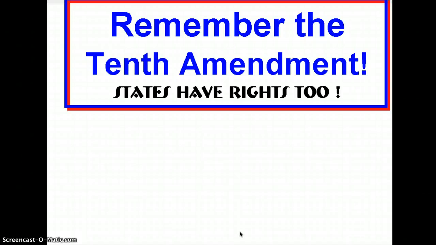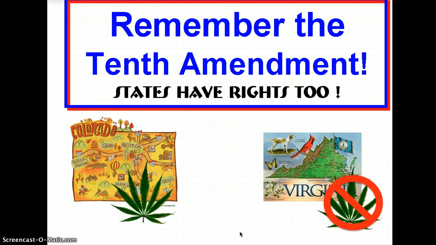But what about the 10th Amendment? Doesn't this give states the rights to do things that aren't given to the Congress in the Constitution? So the Constitution doesn't directly say that Congress has the power to set national drug laws, so it should belong to the states, right? Yeah, I mean, if Colorado has their drug policy, Virginia has their drug policy, no one's hurting each other, then whose problem is it? Congress? I don't know. But in reality, this right only belongs to the states if it is not necessary for Congress to be able to do it in order to do their duty.